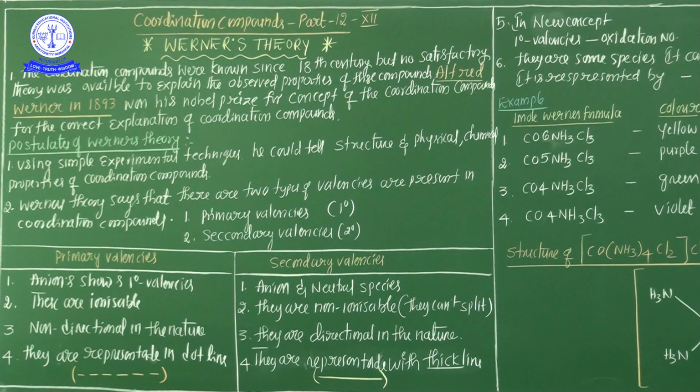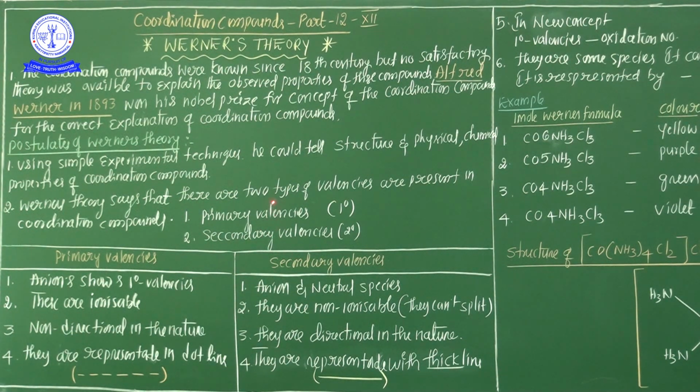Based on Werner's theory, every coordination compound contains two valencies. The first one is the primary valency, the second one is the secondary valency. Primary valencies and secondary valencies. This is the most important, Nana.